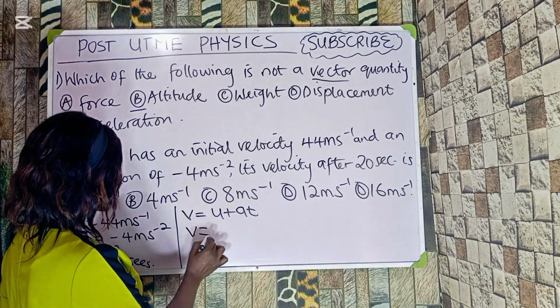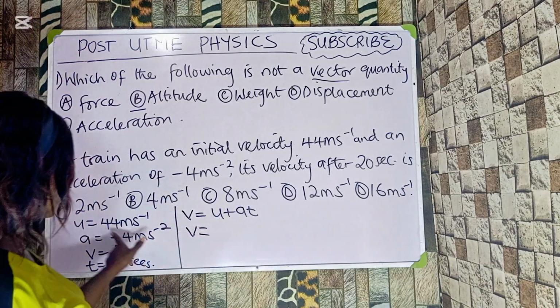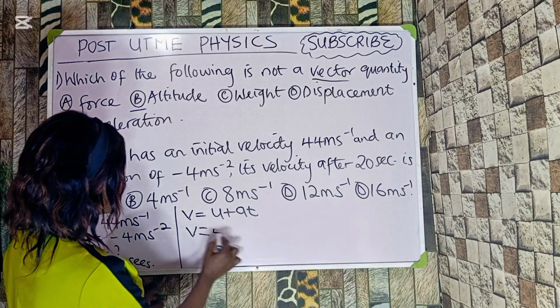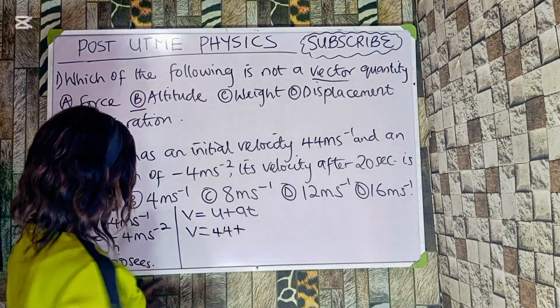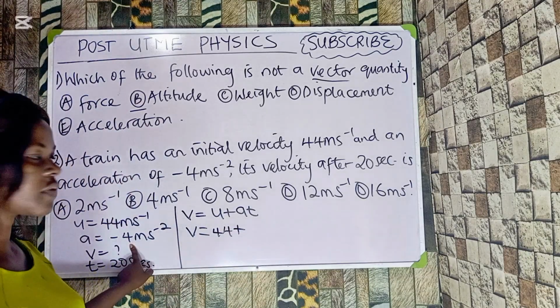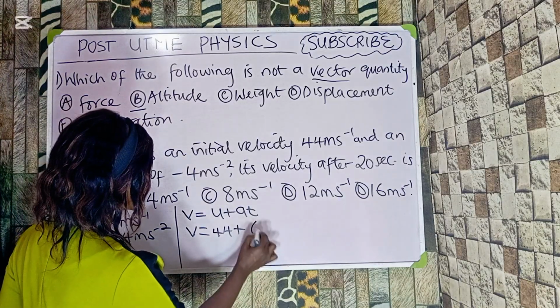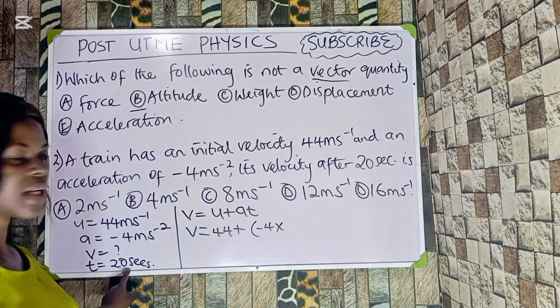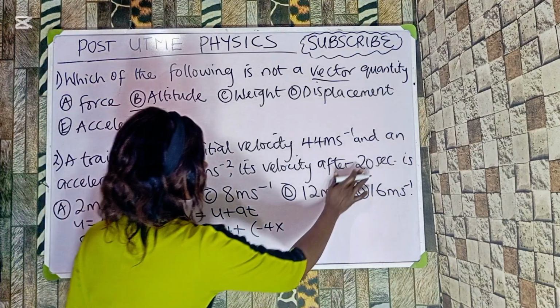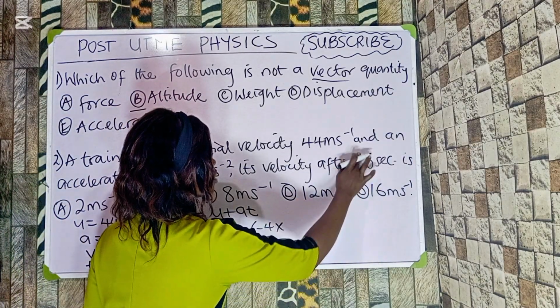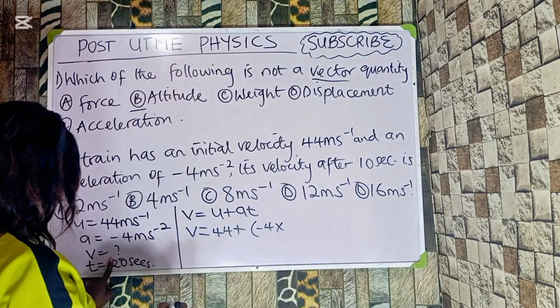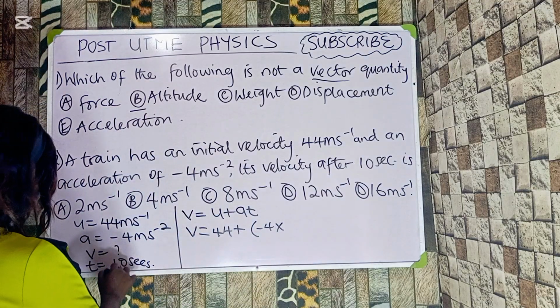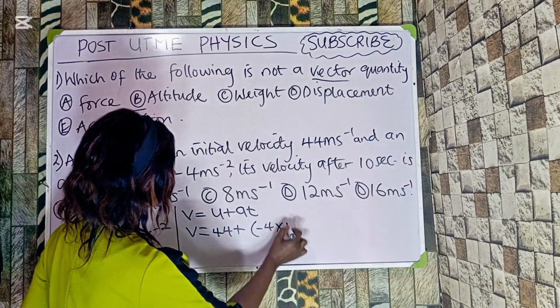Okay, now this is equal to, what is my u? It's given as 44, so I have 44 plus my a is given as minus 4. I'll put it in bracket. This is minus 4 multiplied by my time, which is given as what? 10. Sorry, time is given as 10. So let me change it. This is 10 and I'll correct this to be 10. Okay, so I have my time to be 10.